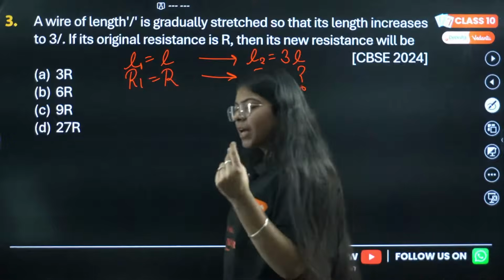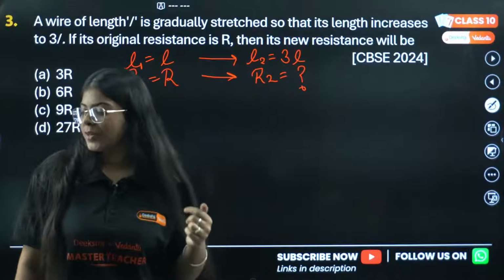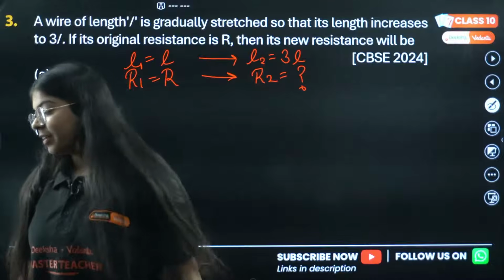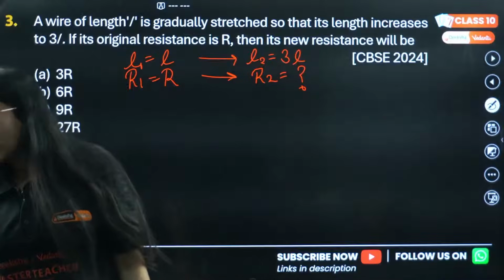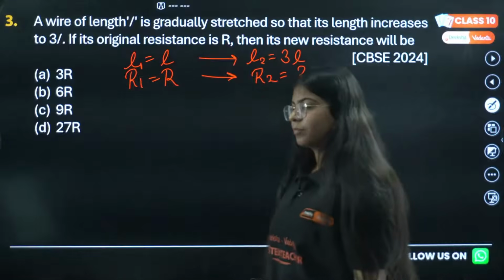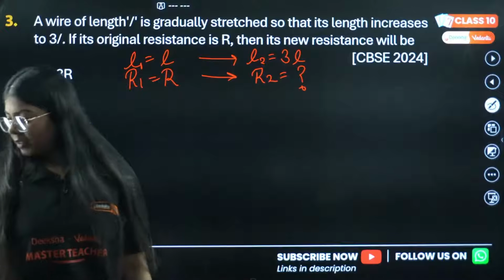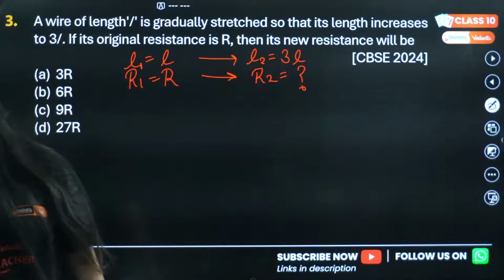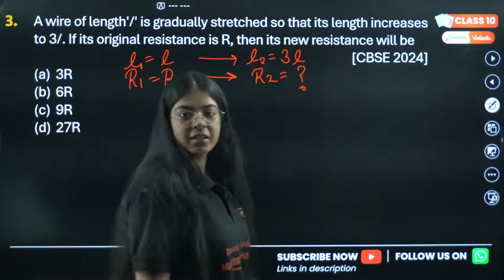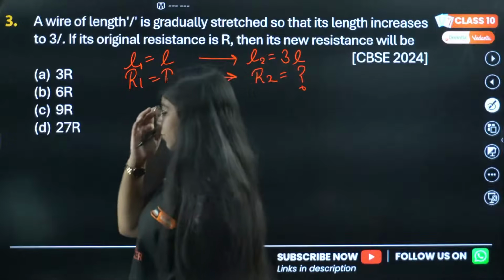Can you guys give me the answer really quick? Anyone who can give me the answer of this question? Will it be 3R? 6R, 9R, 27R? I'm waiting.